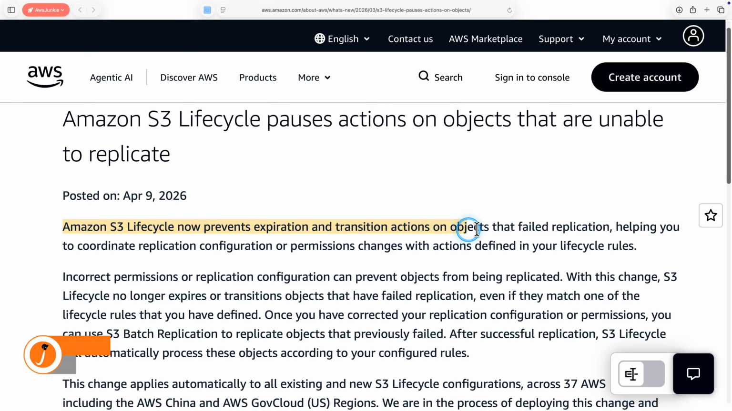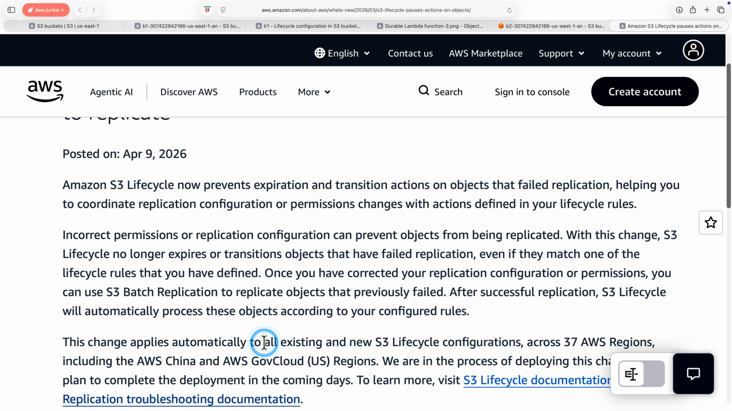Amazon S3 Lifecycle now prevents expiration and transitions on objects that failed replication. This will help to prevent unintentional deletion of objects that fail to replicate due to incorrect permissions or configuration issues. This feature is automatically applied to all existing and new lifecycle configurations.